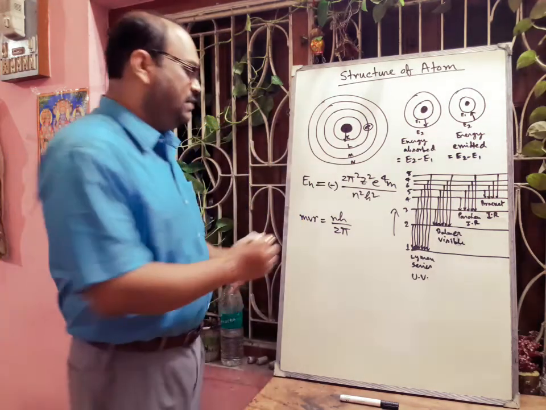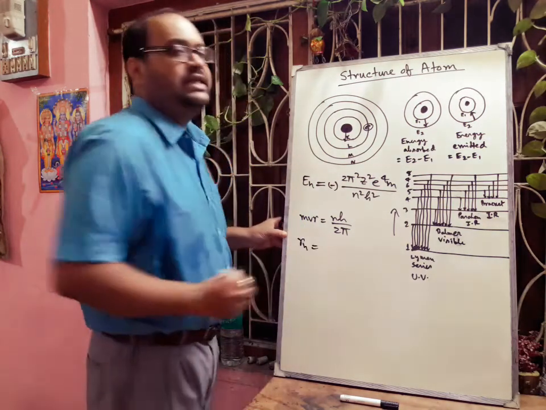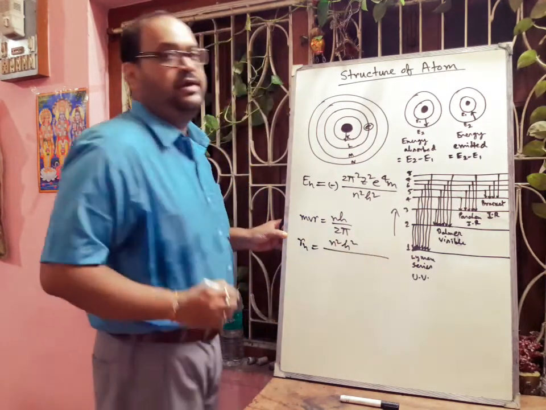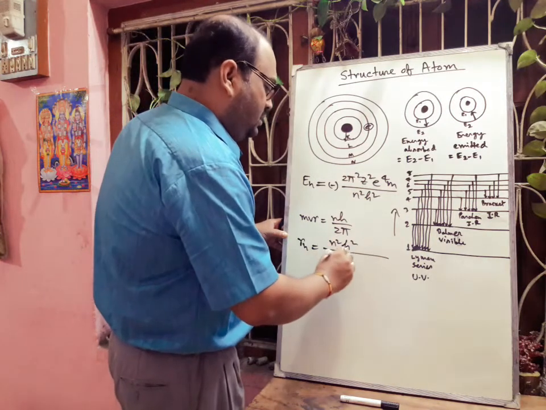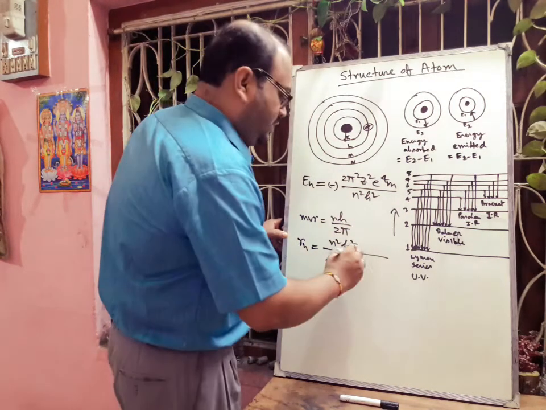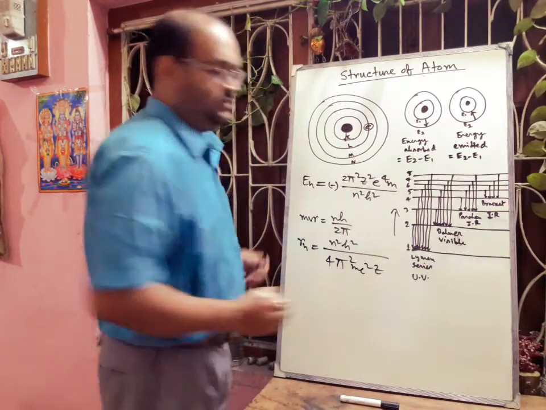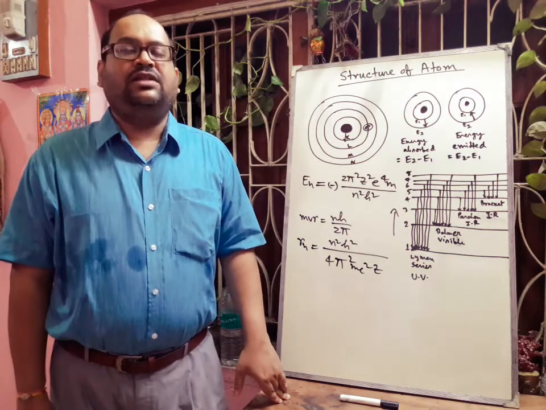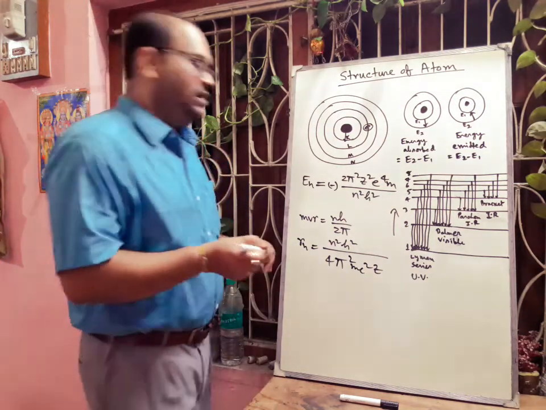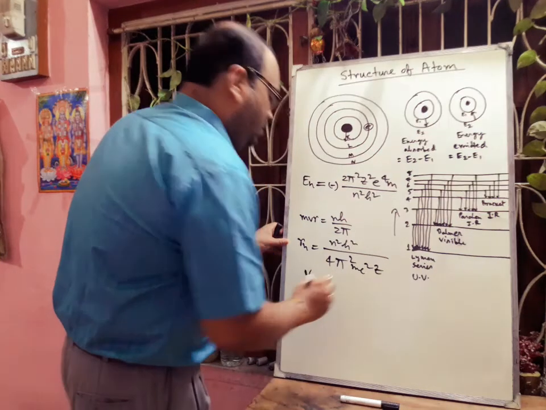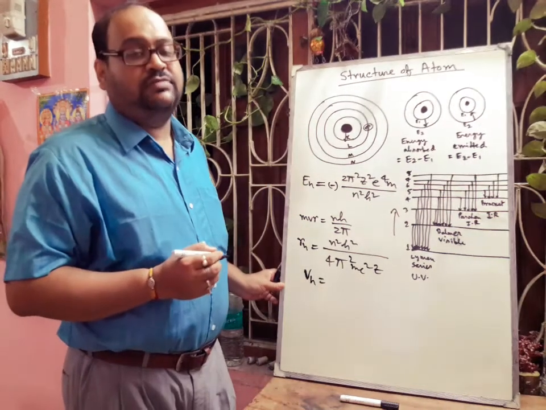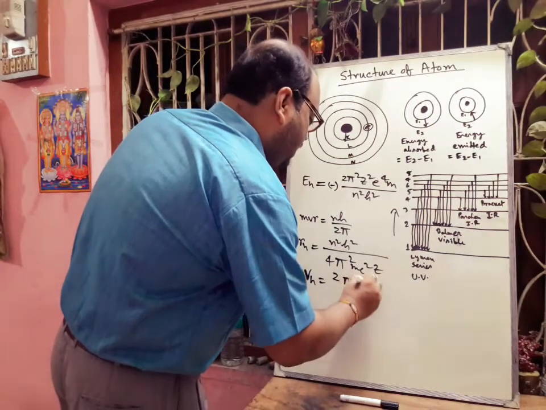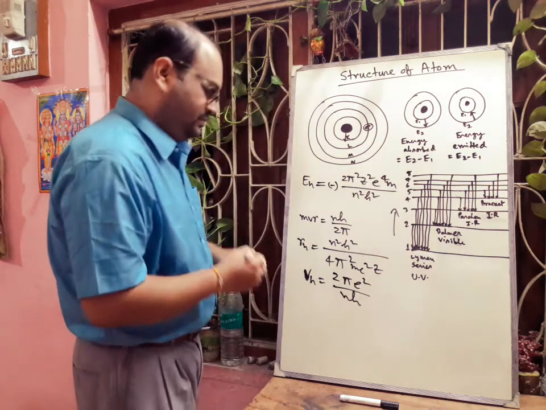The radius is generally given by rn, and rn is equal to n square h square divided by 4 pi square m e square Z. Now the velocity of electron in the nth orbit, that is vn, in the case of hydrogen atom where we put Z equal to 1, is 2 pi e square divided by nh. Okay.